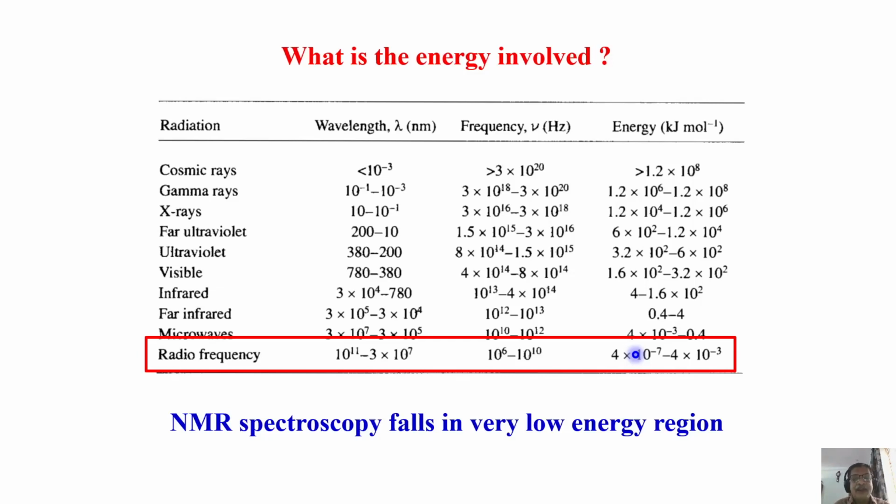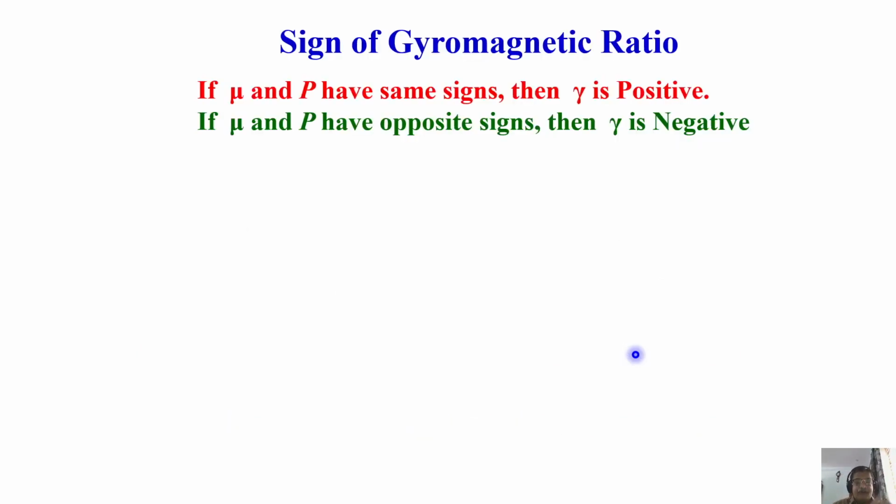You understand? The reason is you can monitor even the minute perturbation at the site of the nucleus. As we go ahead, when we discuss more about chemical shifts and couplings, we will understand the electronic charge distribution at the site of the nucleus. If there is a minute change because of a substitution, you will see the effect of it. So the weak interaction is really the strength of NMR. We can monitor many interactions at the site of the nucleus. So this is one of the important concepts.